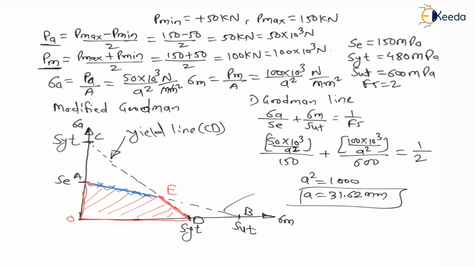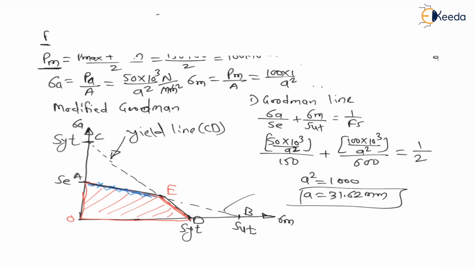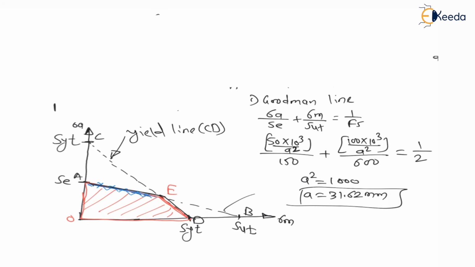This is as per the Goodman line. But wait, my dear students, I don't know whether the point is falling on line AE or ED. Now we have to check with the help of the yield line also. Now use the equation of the yield line: sigma A divided by SYT plus sigma M divided by SYT is equal to 1 upon factor of safety.